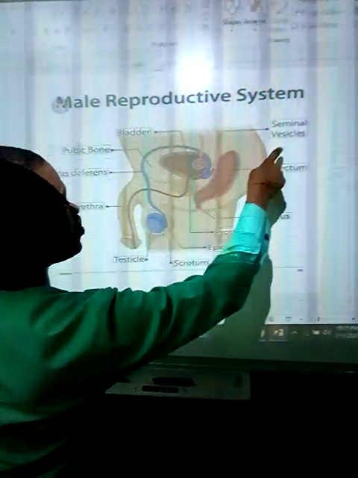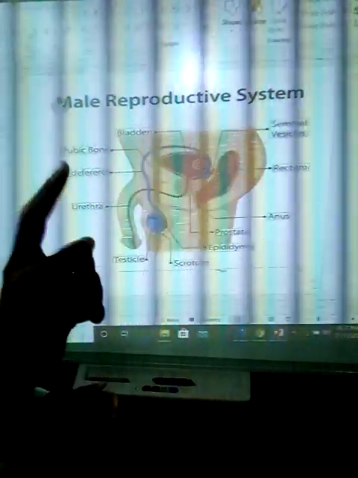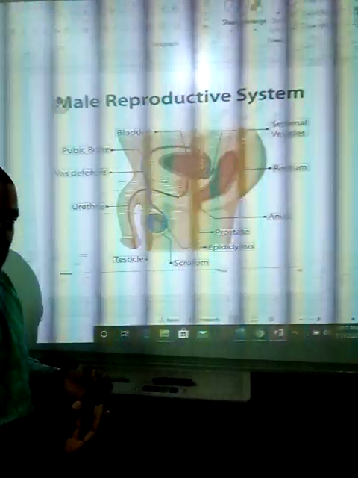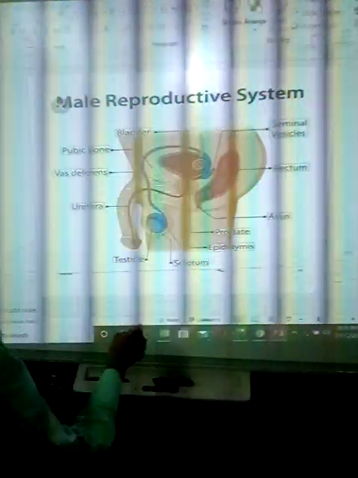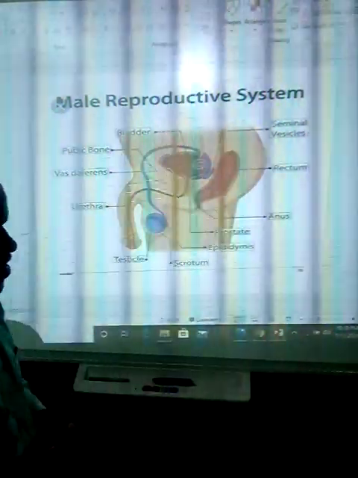Okay, this is the seminal vesicle. Seminal fluid is secreted, and it is the fluid that helps the pH of the sperm cell. It is secreted at three points: the prostate gland, the Cowper's gland, and the seminal vesicle.